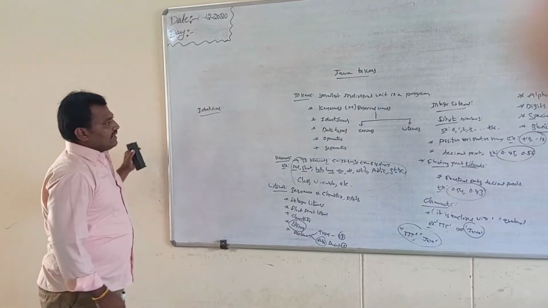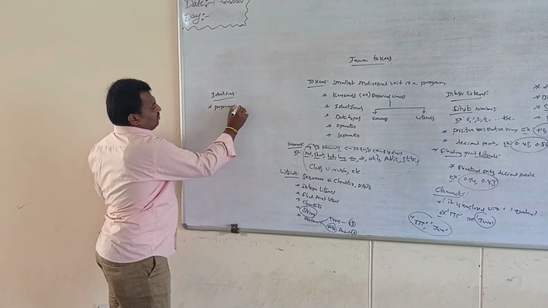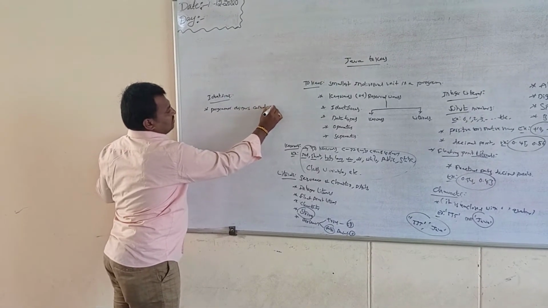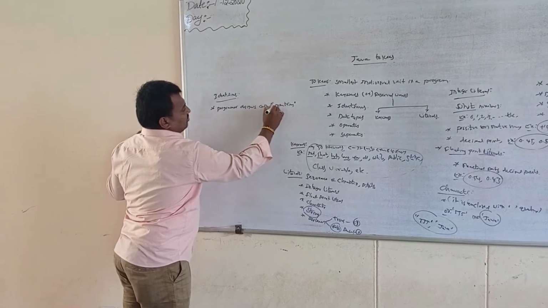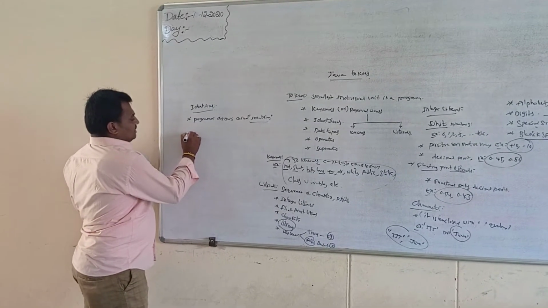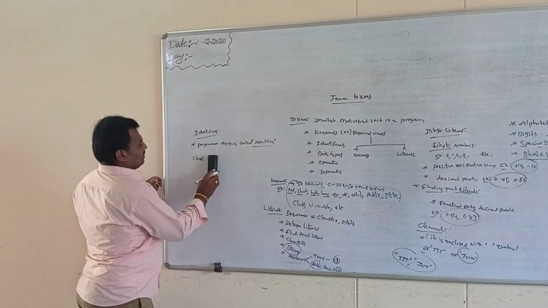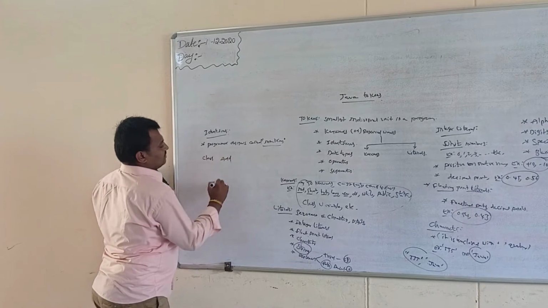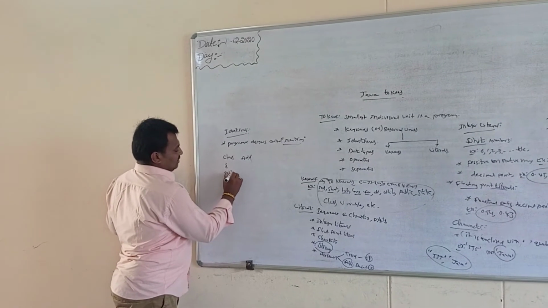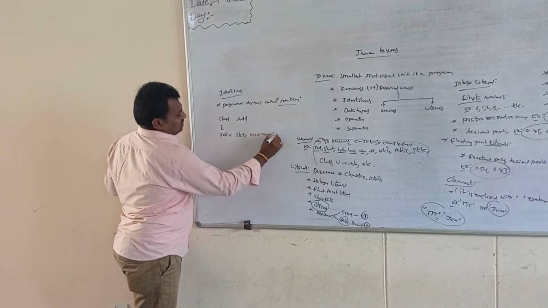Identifiers. Identifiers means the names given by the programmer designers. For example, in a Java program, that is the class name and opening braces, public static void main, String args.